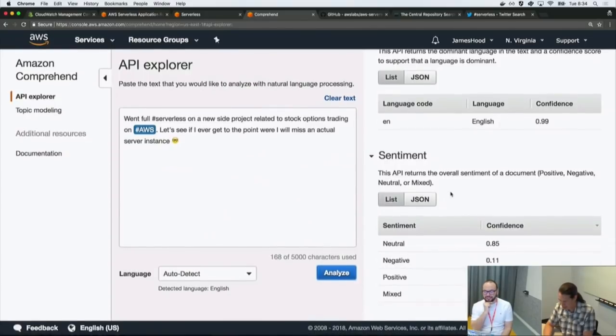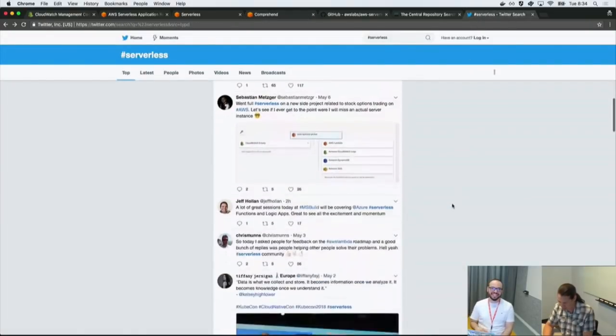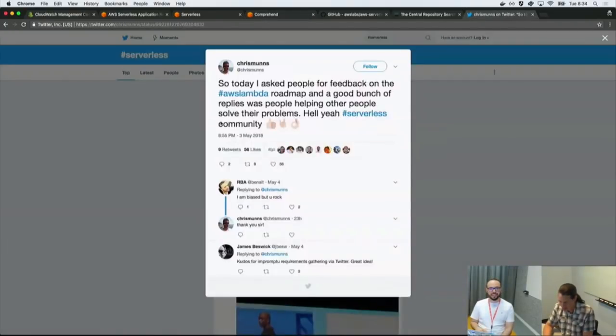The sentiment on this was mostly neutral. It actually thinks a little bit negative, which is funny because it says went full serverless on a new side project related to stock options trading on AWS. Let's see if I ever get to the point where I will miss an actual server instance. So it's actually pretty positive when you look at it, but you know, language is difficult. It did detect that this was English, so the emoji didn't throw it off. But it's just fun. It's a fun service.